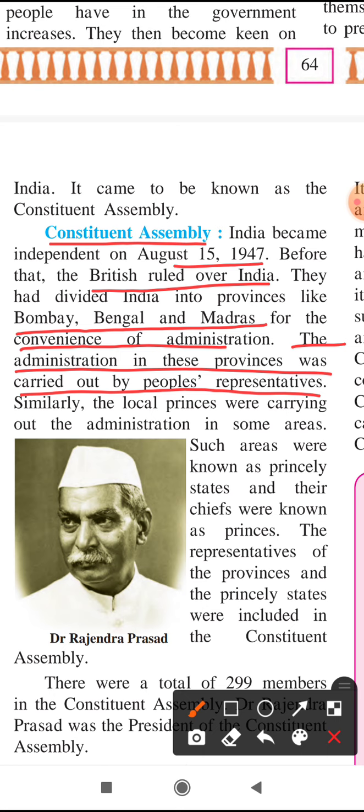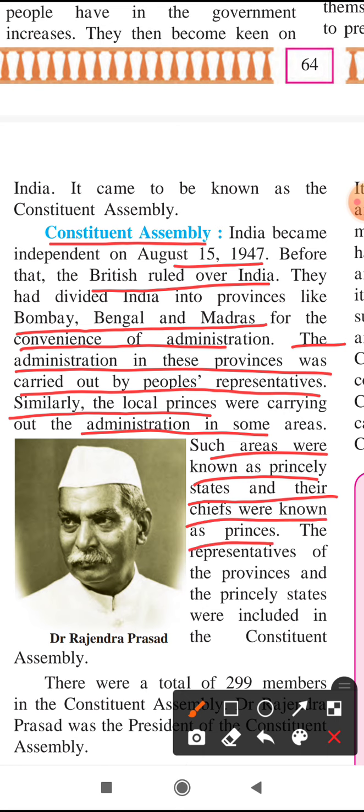Means at that time, people's representatives were also elected. But in some local areas, local princes were carrying out the administration. Such areas were known as princely states, and their chiefs were known as princes.